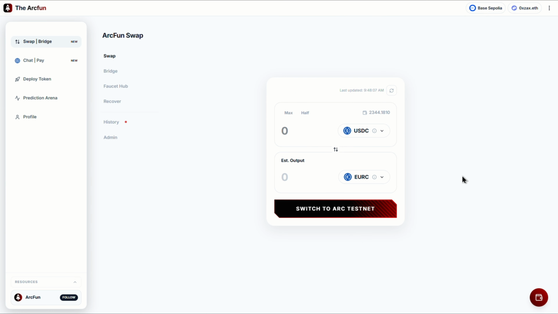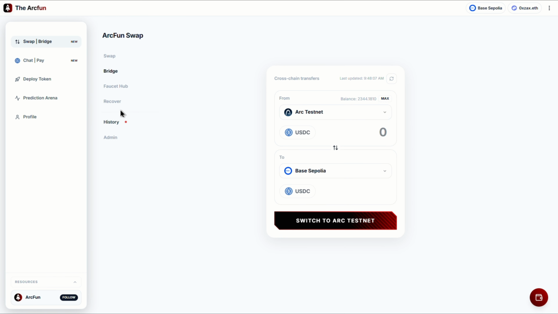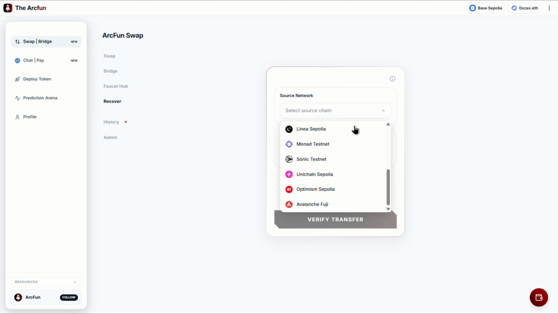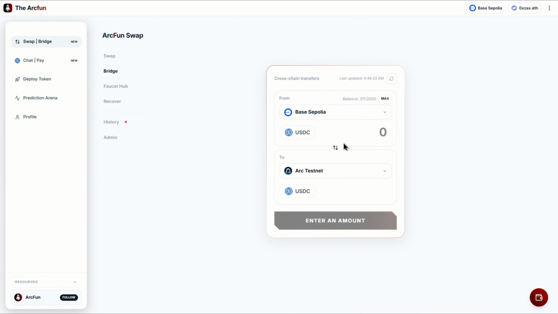First, we have the token swap feature. We have already integrated Uniswap and KyberSwap on mainnet, but it's not publicly available yet. We also have a Circle bridge that supports 15 major blockchains, including Solana and Stellar. Now let me show you one of the most useful features of our bridge.